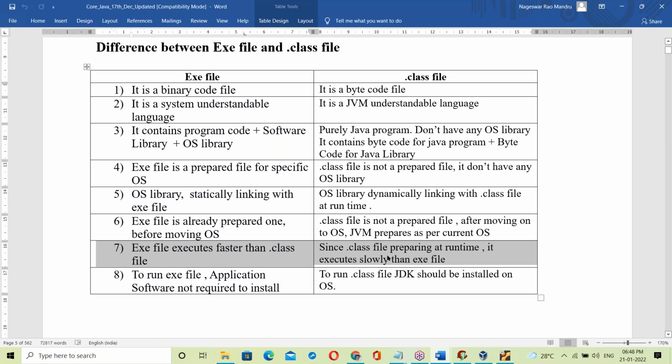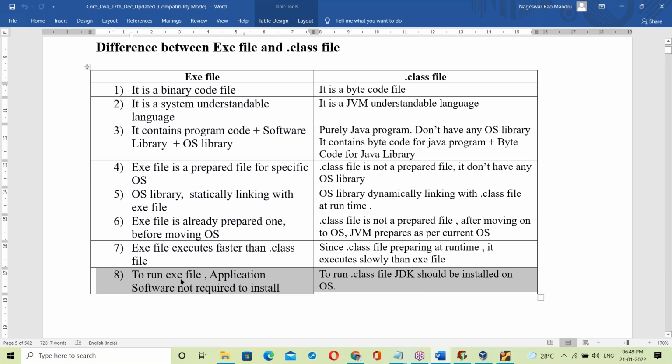But the .class file is prepared at runtime, so it is dynamically linked: every statement is linked line by line to the OS library, and then it runs. Since it is linking at runtime, it will take some time. It will execute more slowly than the exe file.